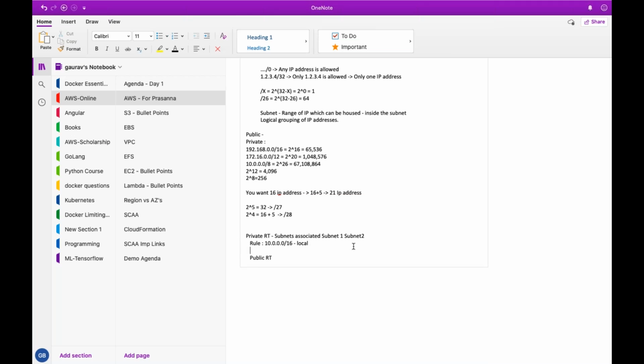This is rule 1. Then there will be a rule 2, which will look something like this: anything which is going outside, send it to NAT gateway. These two rules will be active.